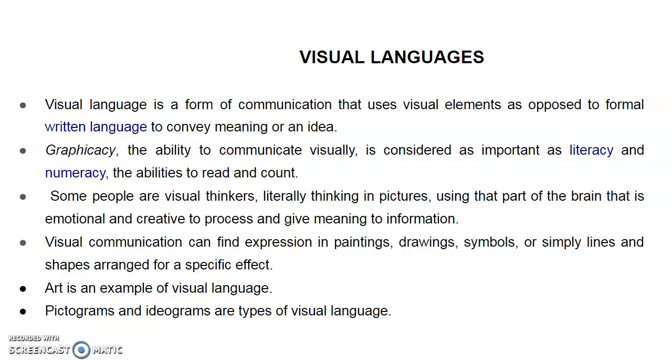The shapes, paintings or drawings, we can identify as visual languages. It is not written language here. Graphically, the ability to communicate visually is considered as important as literacy and numeracy, the abilities to read and count. Some people are visual thinkers, literally thinking in pictures, using that part of the brain that is emotional. They can be creative in processing, and then it will give some meaning to our information.